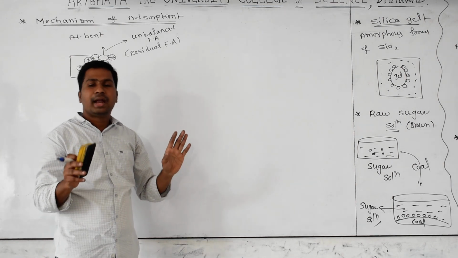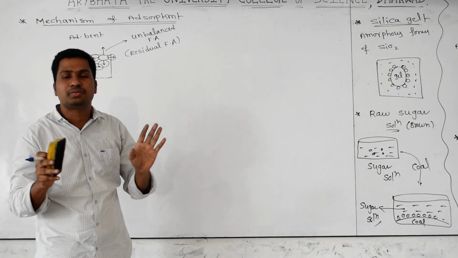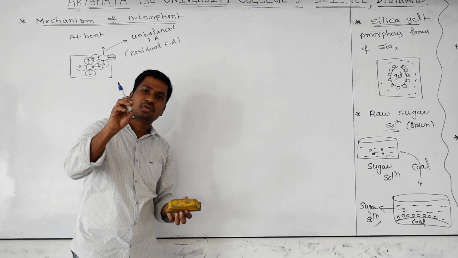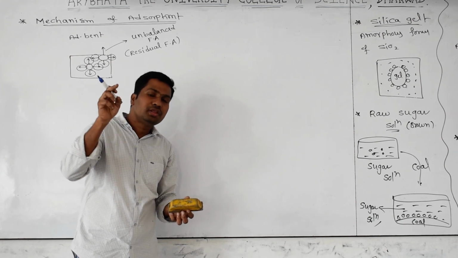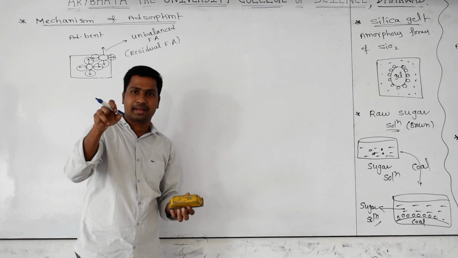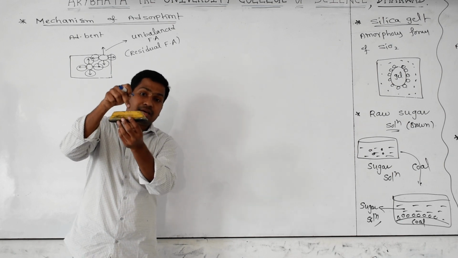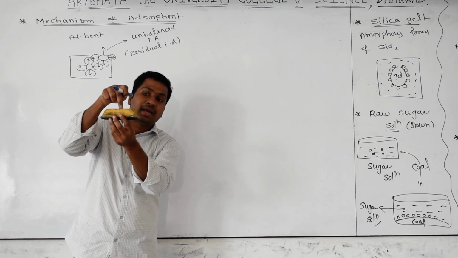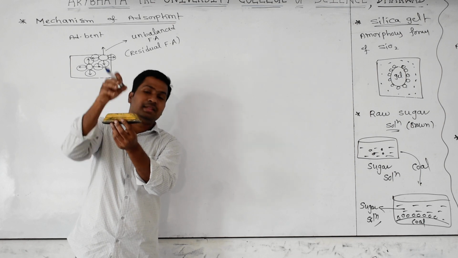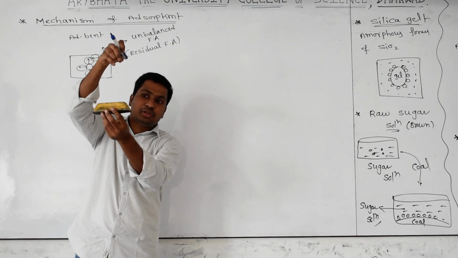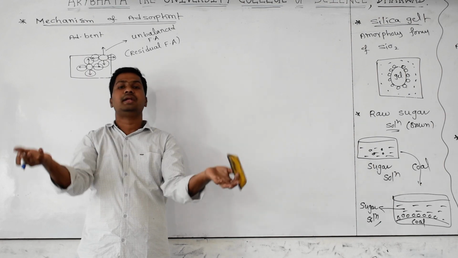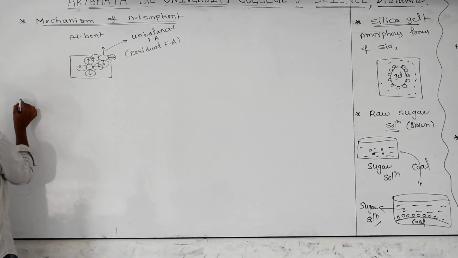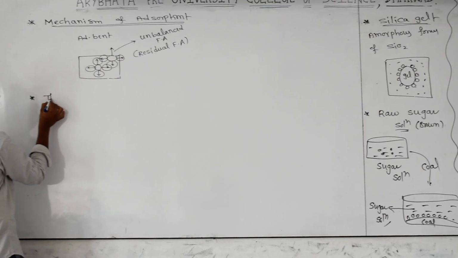Very simple. Why does adsorption take place only at the surface? If you take a particle from inside the adsorbent, it has force of attraction in its surrounding directions, and all of them are satisfied by surrounding atoms. But if you take a particle at the surface, it has some unbalanced force of attraction on the side in contact with air. Then when you provide something, it is strongly pulled and sticks on the surface. The phenomenon is called adsorption. Are you clear? Yes. Now I am telling some other important thing, thermodynamics.